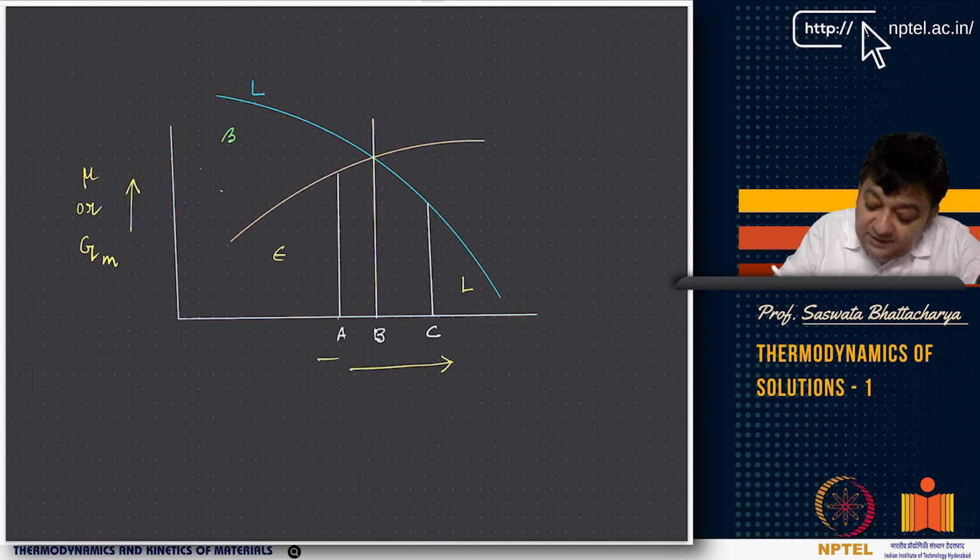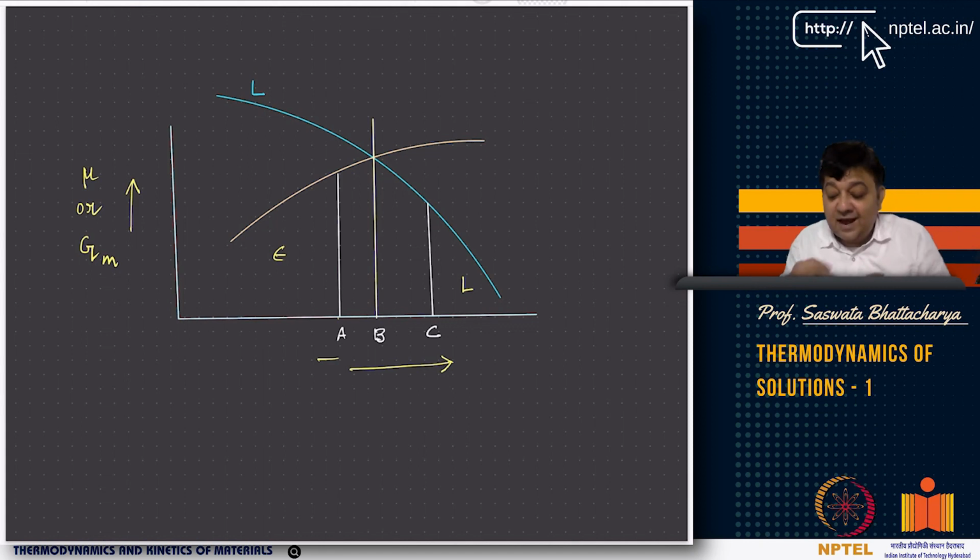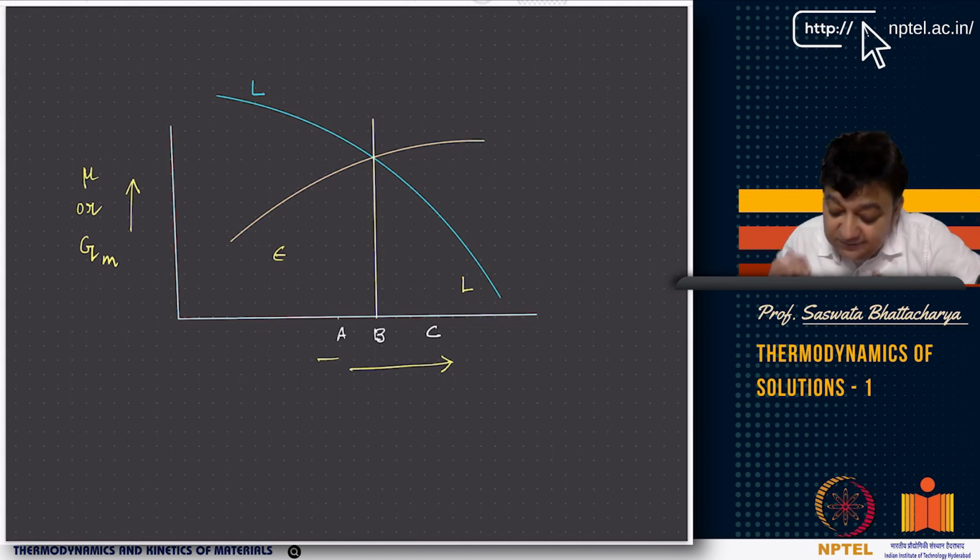And you have now only one temperature here, because now the beta phase does not exist. The beta phase, which was a stable phase at the intermediate temperature between A and C, does not exist. If that does not exist, then these lines are also not there. Now you have epsilon L coexistence, right? So epsilon is the low temperature phase, okay, and liquid is the high temperature phase. So epsilon converts to liquid.